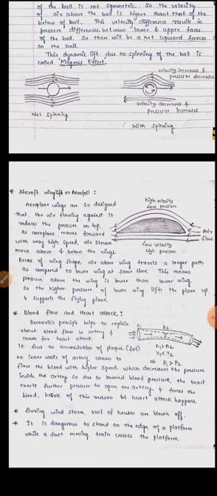So the velocity of the air increases when it moves.